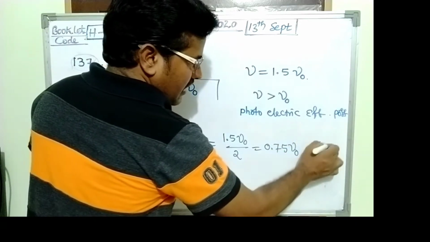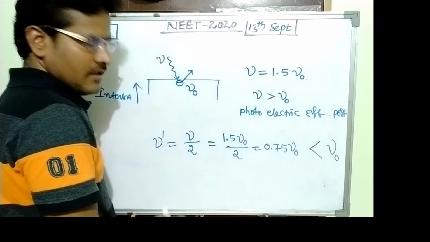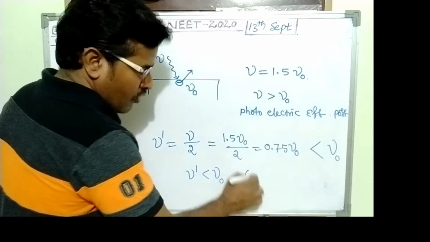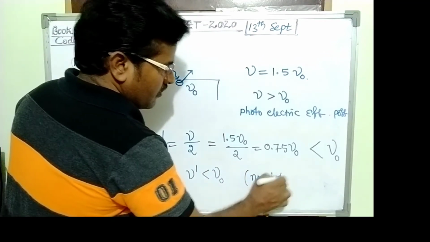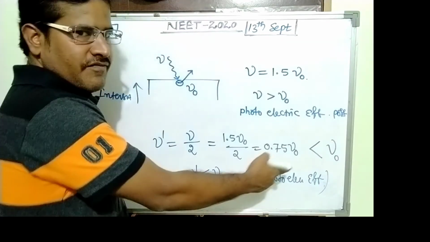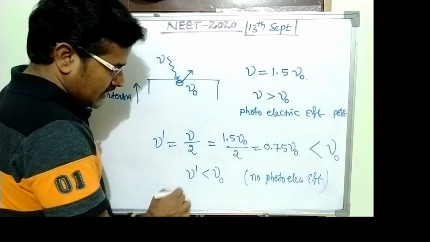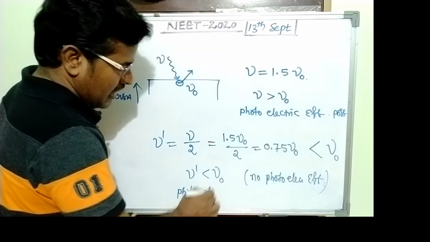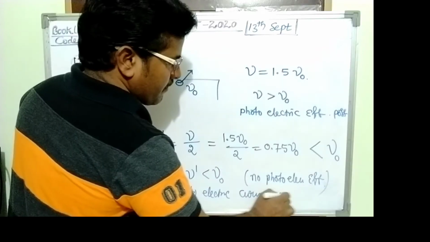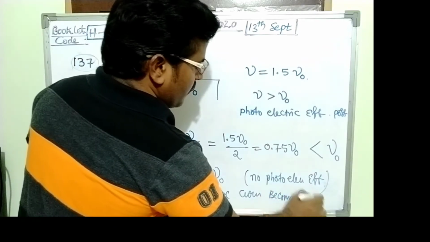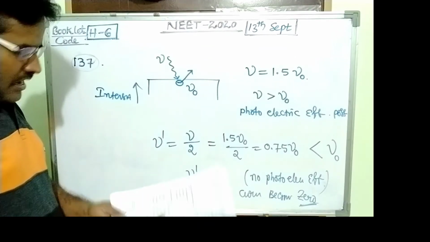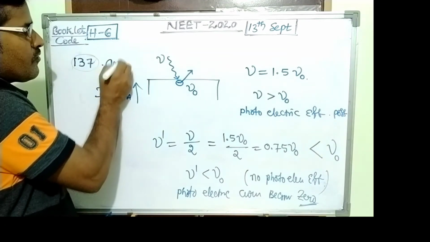This value is less than threshold frequency, so no photoelectric effect. Then photoelectric current becomes 0. So the question number 137 answer becomes 1.